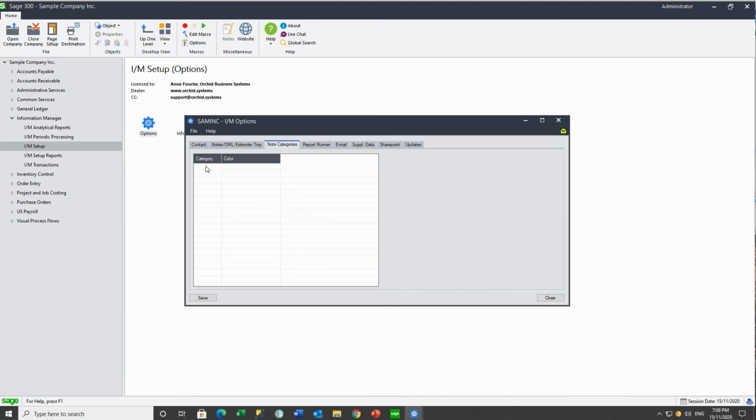Notes can have categories or colors, and it's an easy way to identify your notes.